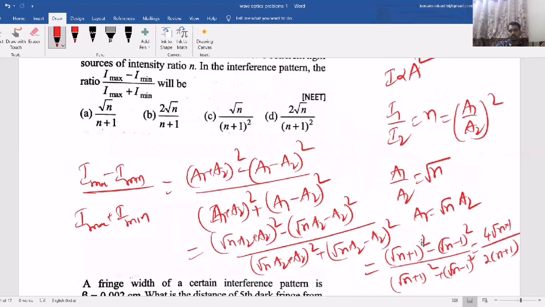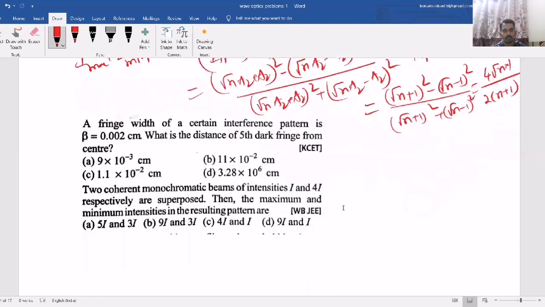So here a little bit of mathematical calculation is becoming difficult. The concept is easier, but this calculation you need to do quick and fast. Quickness and perfection, both are important.